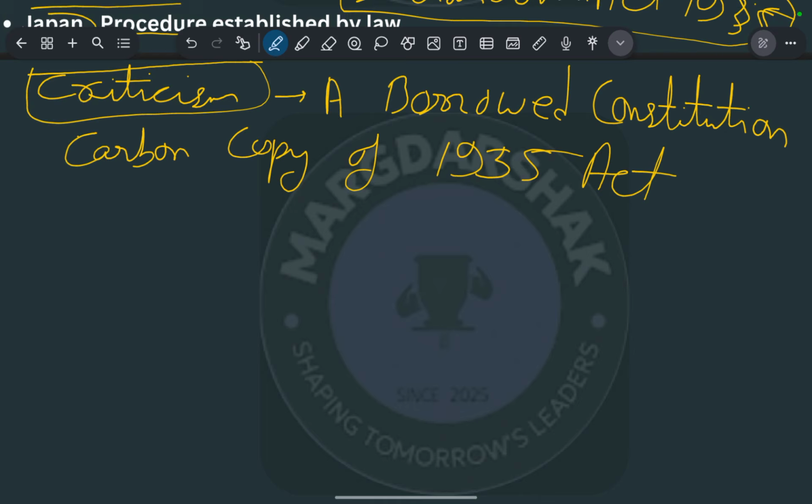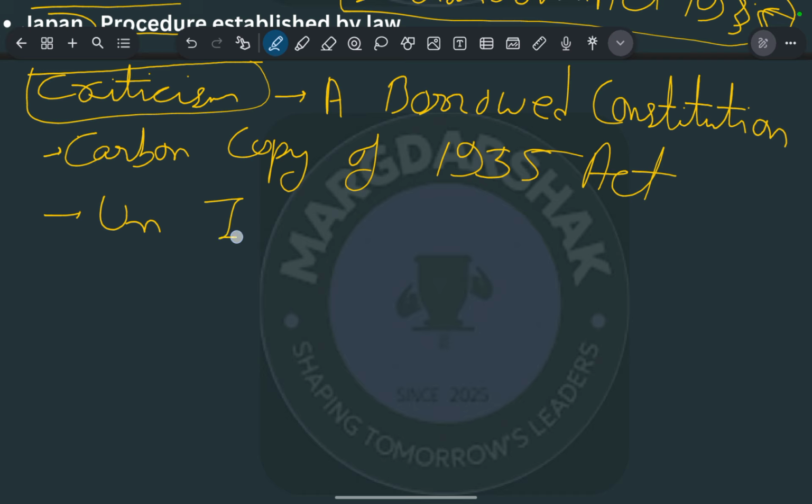That is, the acts and laws during the 1935 Act were for the need of the people. Some rights and some things are very fantastic for the Indians, so we have taken these things only. We didn't take everything from that. We have taken the good things from our 1935 Act. Okay, un-Indian or British, so next is the